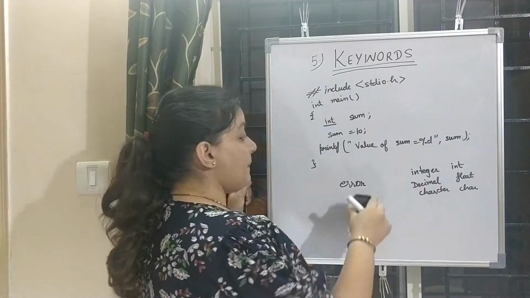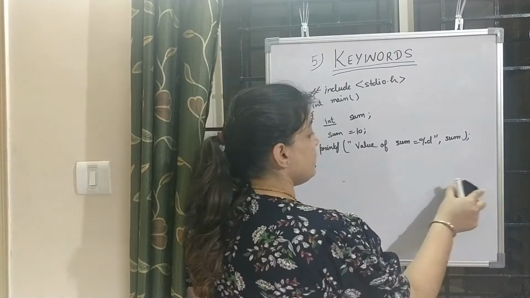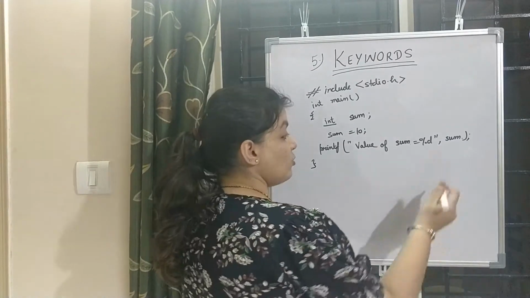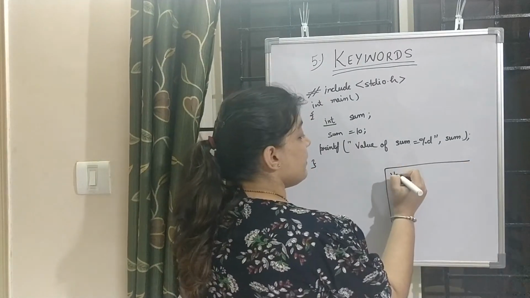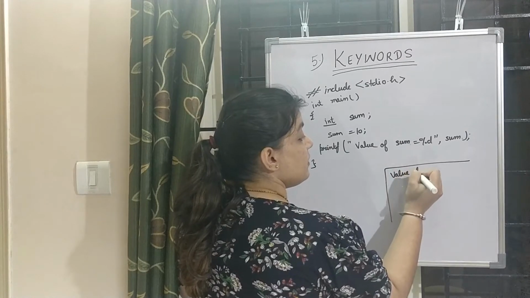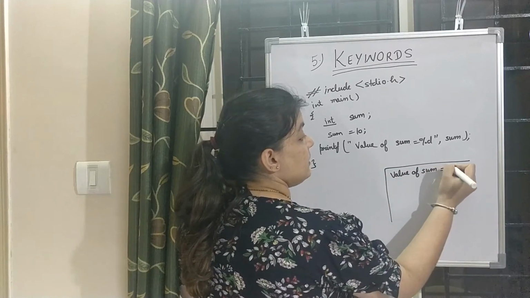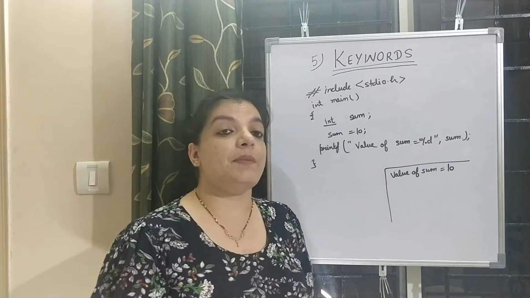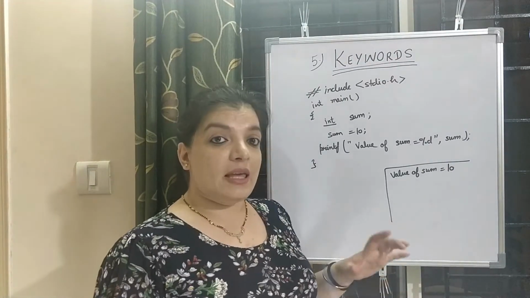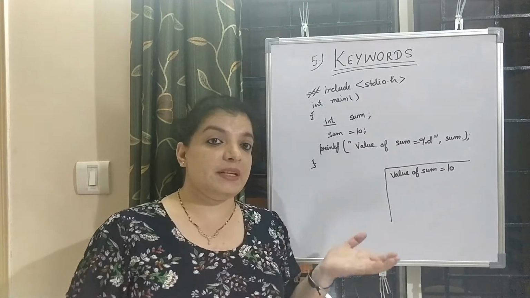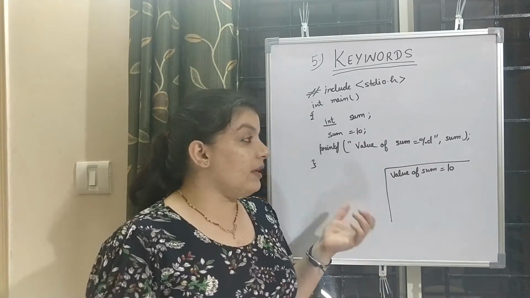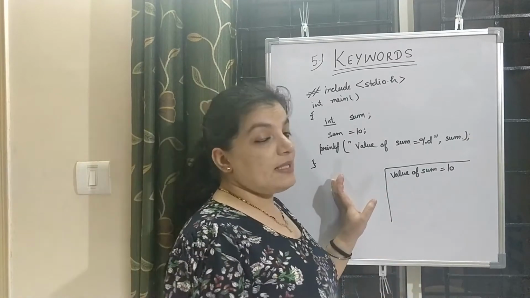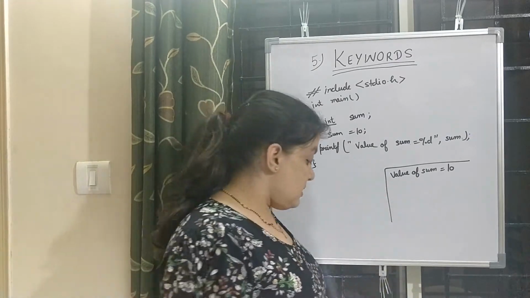When I compile this code, at this time it will not produce an error, it will produce the correct output. The output of this code will be: value of sum is equal to 10. I hope you understood this concept. Every keyword has its predefined meaning and we cannot use a keyword as a variable. By this example, I hope you understood the meaning.